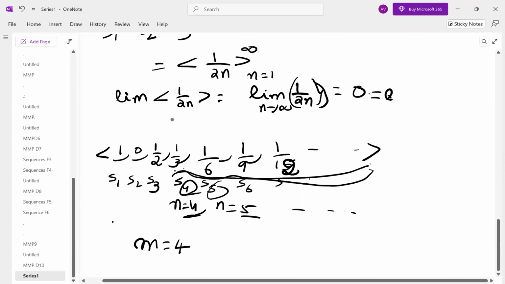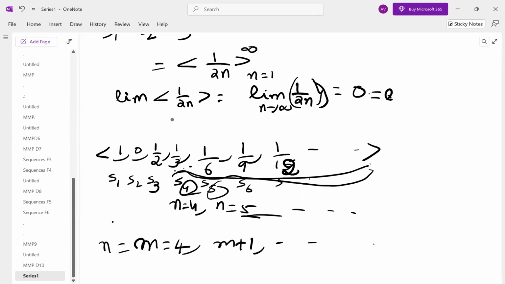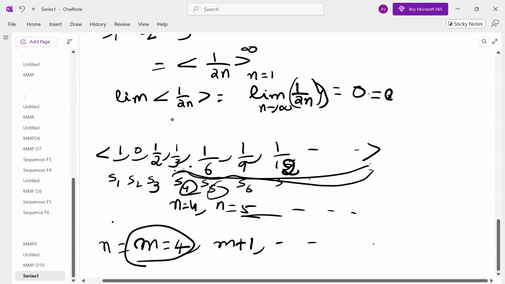M is 4. Next is M plus 1, M plus 2, that is from the fourth term onwards it is following a pattern. From the beginning it is not systematic, it is zigzag. So the term from which it follows a systematic pattern is our M value, that is for n greater than or equal to M, which is 4.